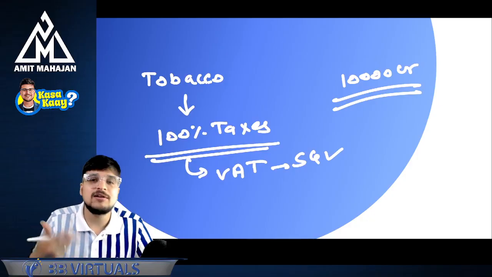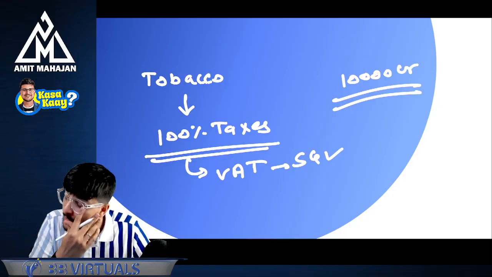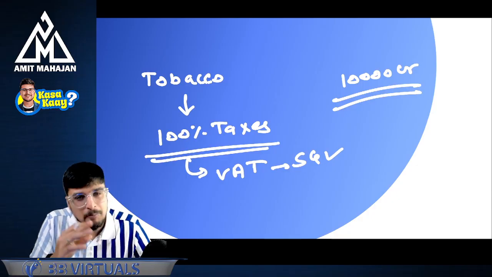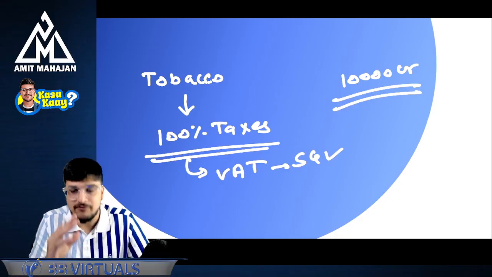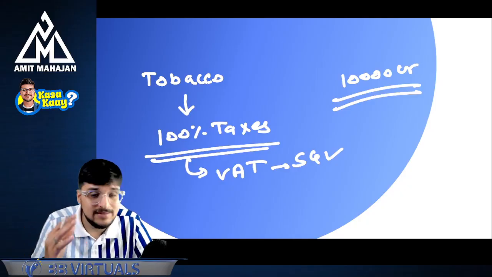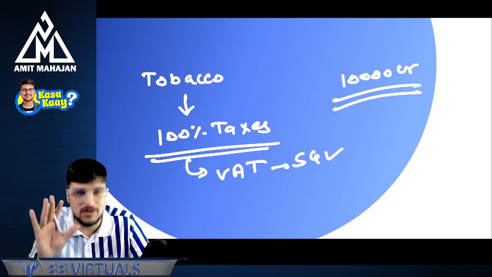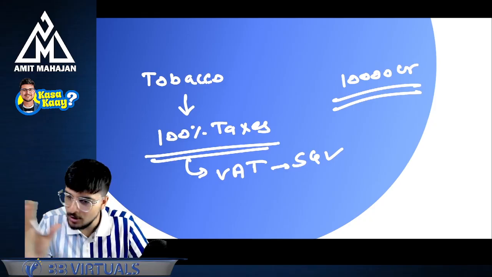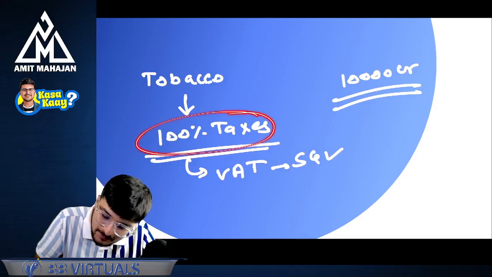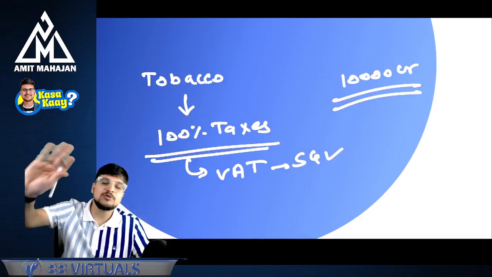Now, central government came to negotiate for GST. And when they came to negotiate the GST part, central government said, boss, understand one thing. There are a lot of problems which are happening because of non-introduction of GST, and that's why we have to introduce GST on tobacco as well. State government said, no, I will not agree for tobacco, because from tobacco, I am getting approximately 10,000 crores revenue.